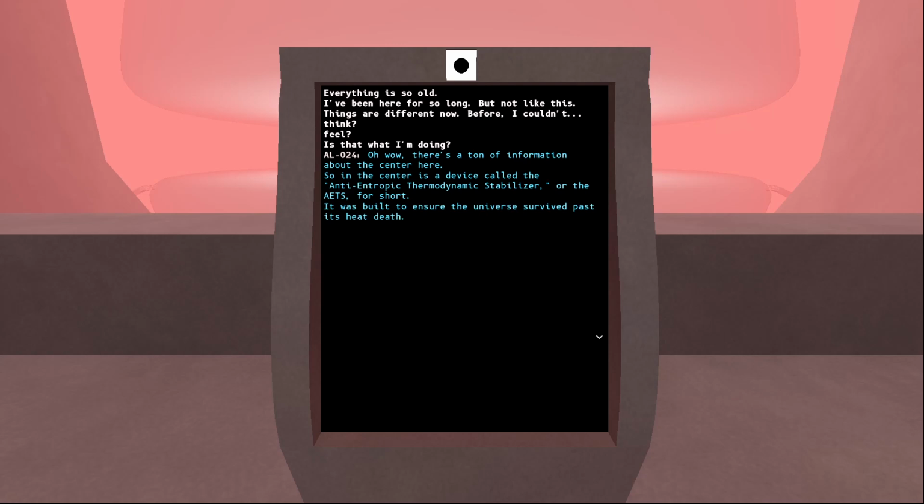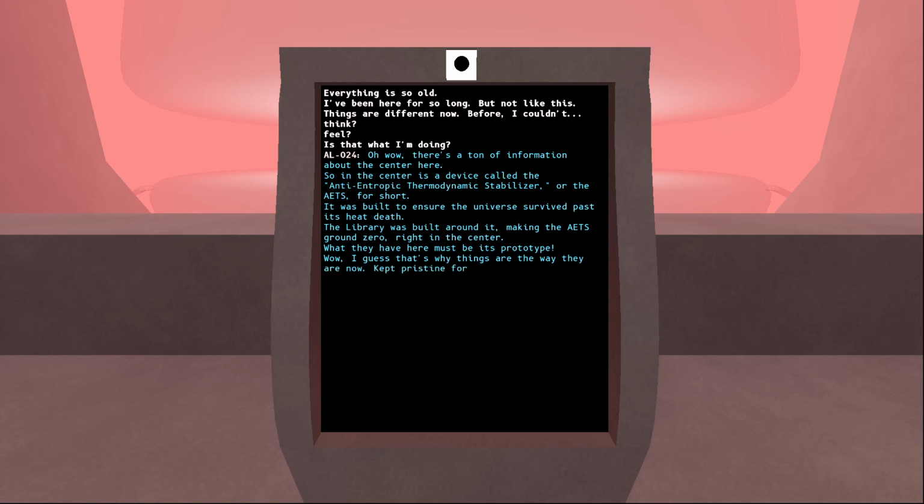It's built to ensure the universe survived past its heat death. The library was built around it, making the AETS Ground Zero right in the center. What they have here must be its prototype. Oh, okay, this is a prototype. Wow, I guess that's why things are the way they are now, kept pristine for eternity.